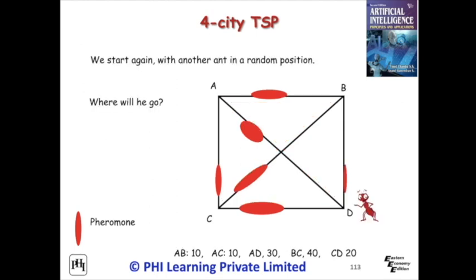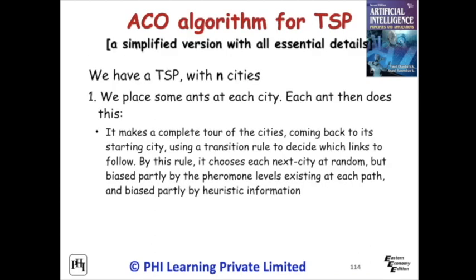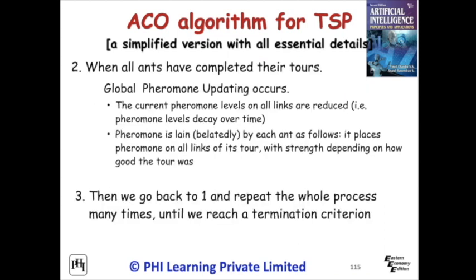We start again, with another ant in a random position. Where will he go? Ant colony algorithm for traveling salesman problem can be viewed as a simplified version with all essential details.